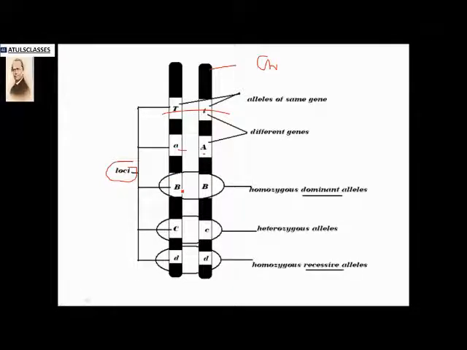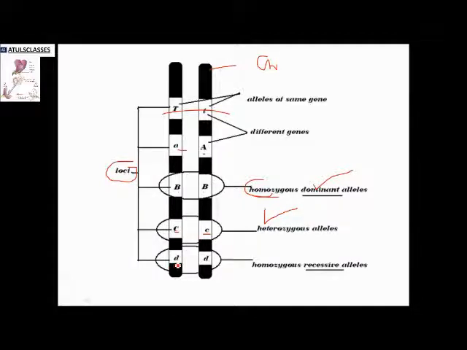Here we see capital B means the genes are homozygous. Homozygous means they have the same type of dominance, or they show dominant character. There is no hybrid form. Then in the C type of gene or allele, we will see one as dominant, another as recessive. So this condition we call heterozygous.